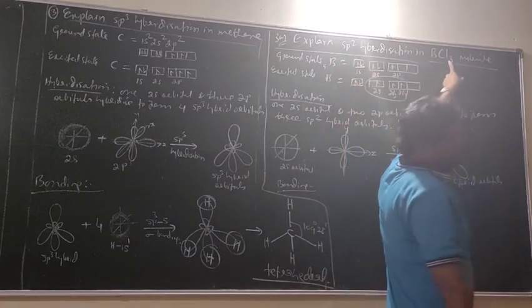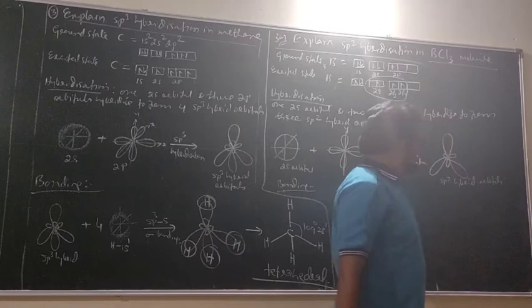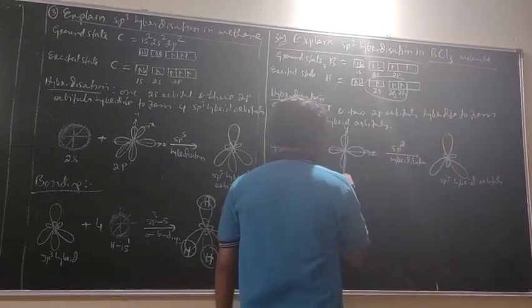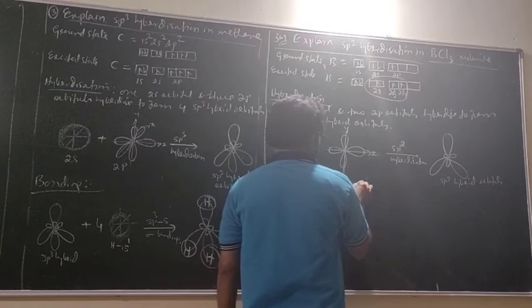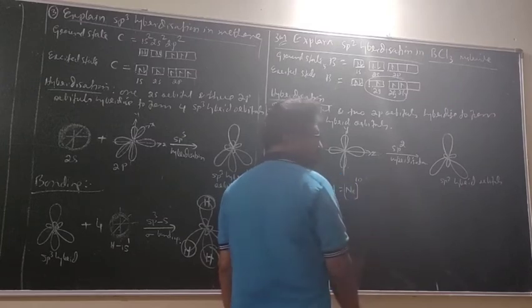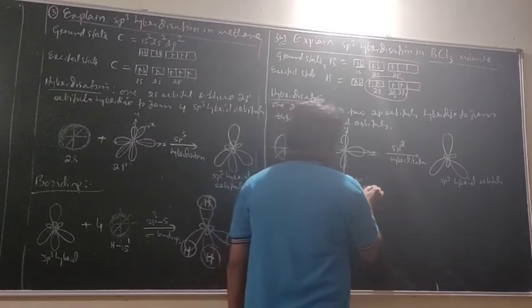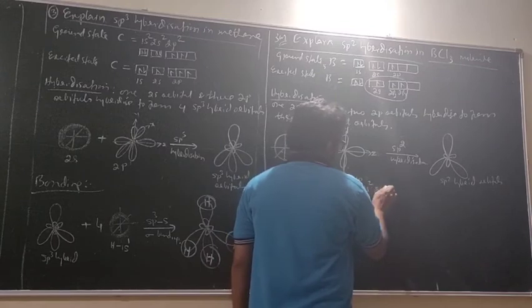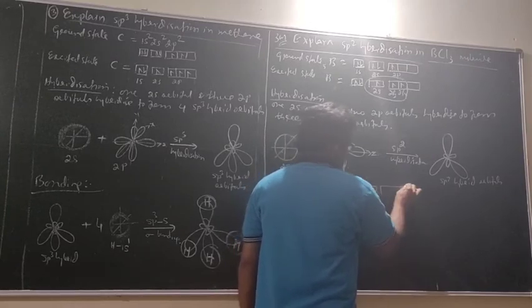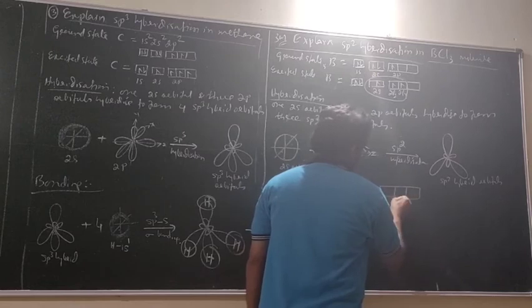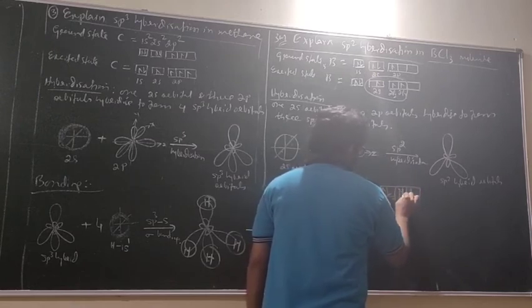BCl3 now. Chlorine orbital. If you write chlorine, where is the valence electron? Neon 10, 3s2, 3p5. Wait, I will show you. 3s2, 3p5: 1, 2, 3, 4, 5.